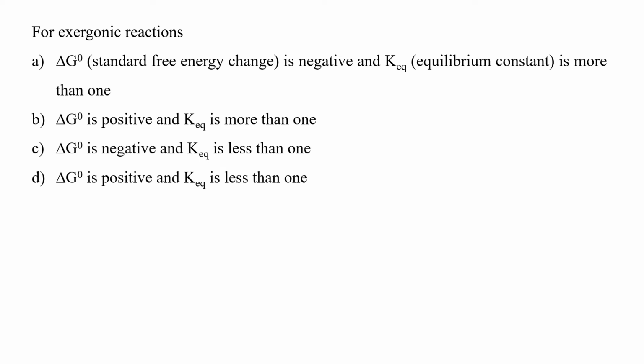By losing free energy, exergonic reactions tend to reach equilibrium, and the reactions which have Keq more than 1 move spontaneously towards product formation by releasing their free energy. So what will be the conclusion? For an exergonic reaction, delta G naught will be negative, as the product will have less free energy than the reactant, and Keq will always be more than 1. So option A has to be the correct answer.